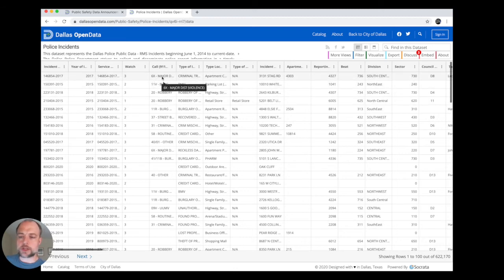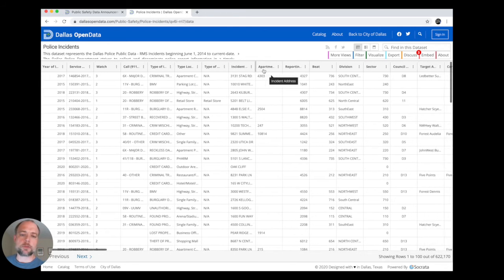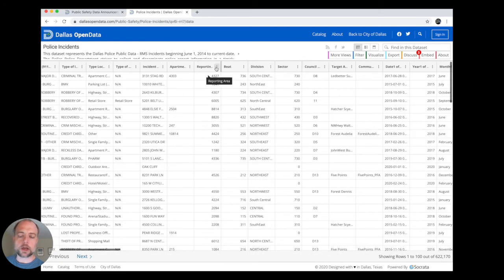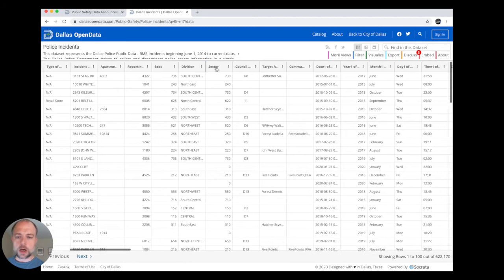Then you have some information about it, the call, what we call 911, the type of incident, which may not be the same. You call up thinking it's one thing, ends up being something else. Type of location, so you have some information about the place, the location, the division, the beat, the sector, the reporting area. These are all internal DPD administrative areas, basically. So the division is broken down into sectors and beats, and then the reporting area. So these are more granular units that DPD uses to identify location of crime. You have the council district. Notice it's not in there for every single one.